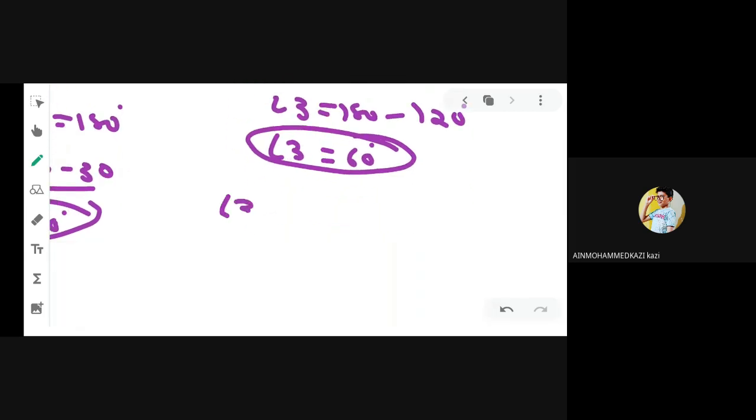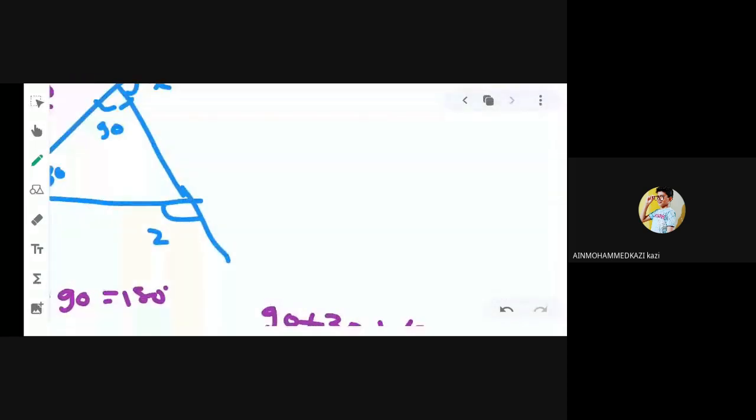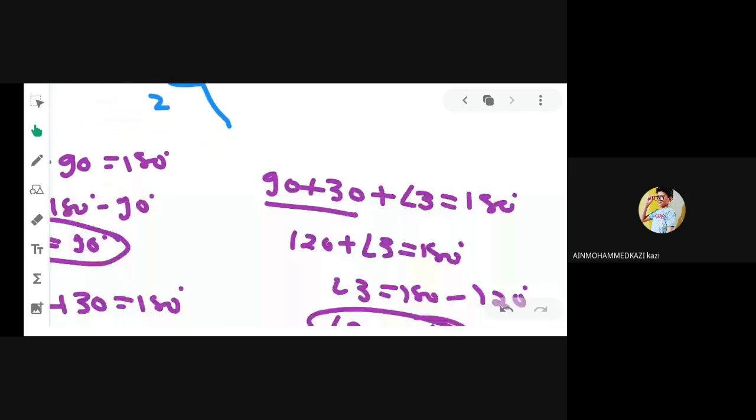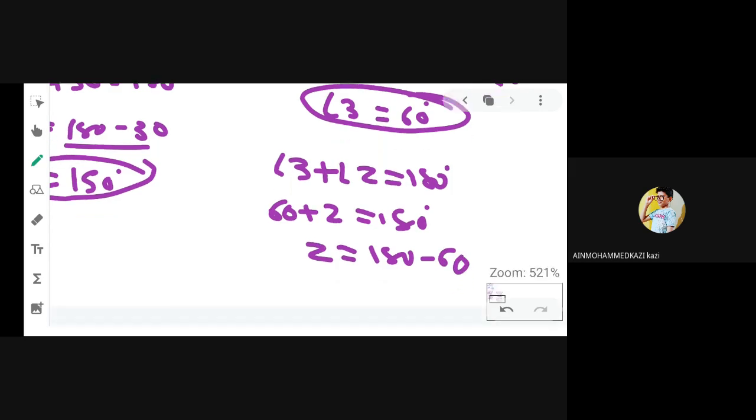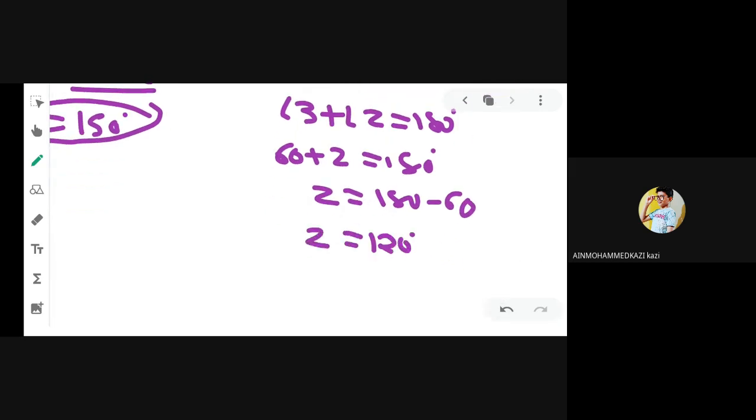Now you know that angle 3 and angle Z make 180 degree. Why? Because it is a linear pair. It is angle 3, I just show you angle number 3. Angle 3 and Z are a linear pair. So the sum of these two angles, angle 3 plus angle Z, is equal to 180. Angle 3 we get 60 degree, plus Z is equal to 180 degree. So Z is equal to 180 minus 60 degree. We get Z is equal to 120 degree.